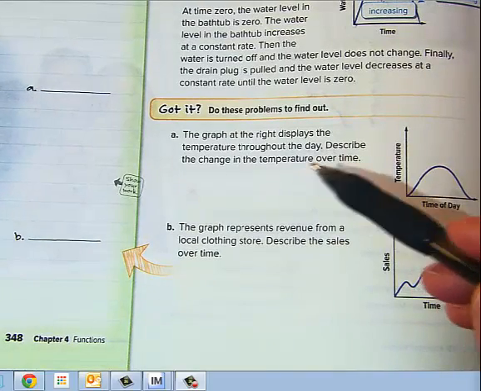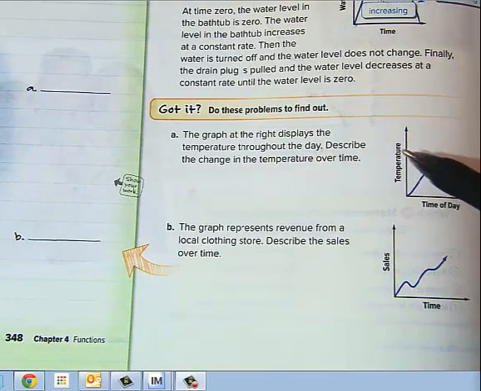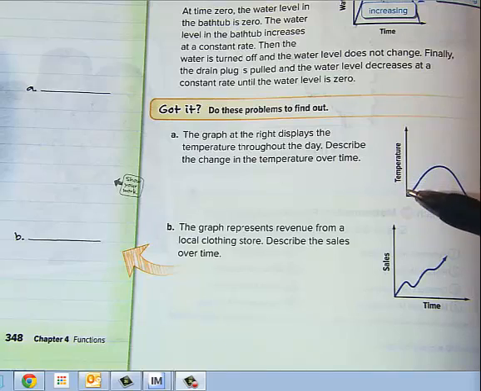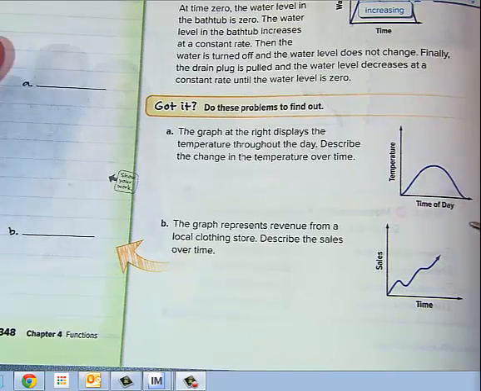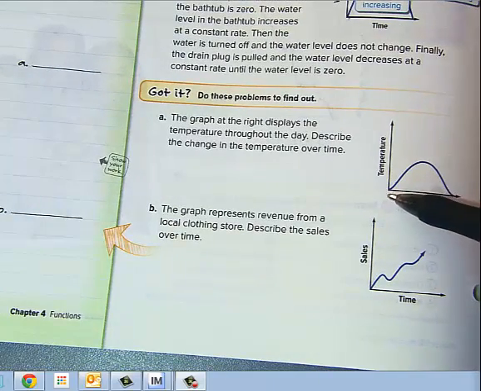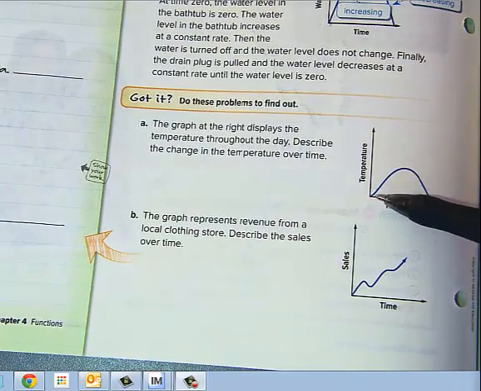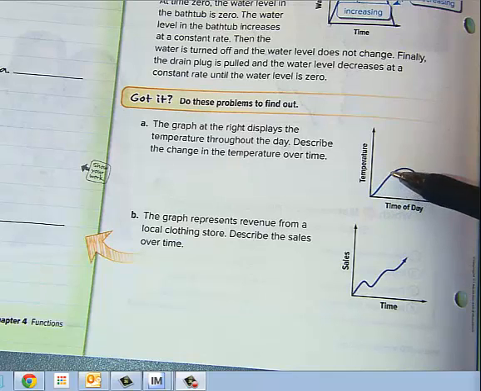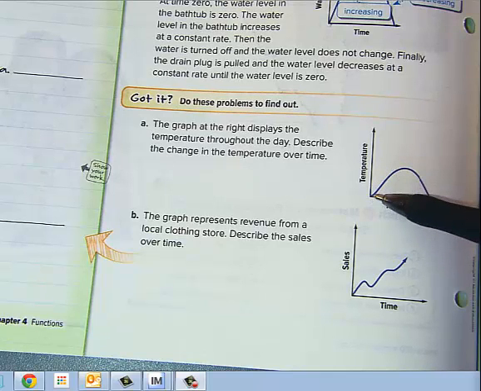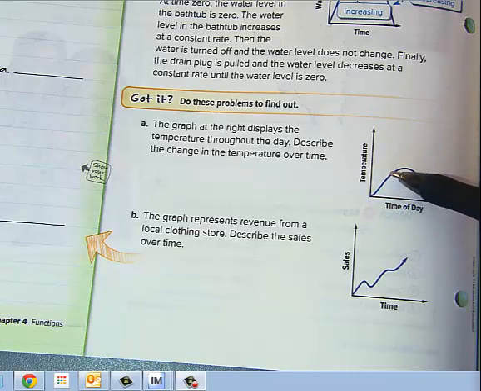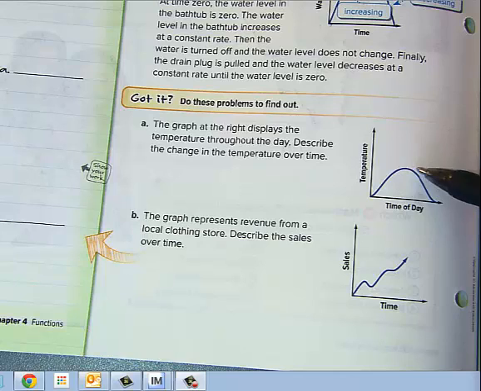It says, the graph at the right displays the temperature throughout the day. Describe the change in the temperature over time. So as we look here, it starts colder in the morning. It kind of increases, but it's not really a constant increase. It's not a total straight line, it's curved. So what we would say there is it increases kind of at a varied rate, hits its peak or top, and then it decreases at a varied rate.